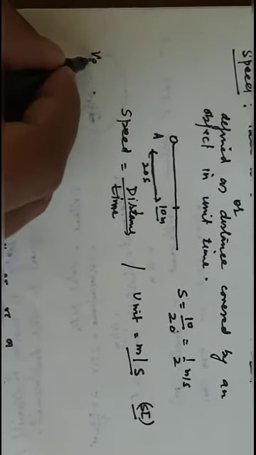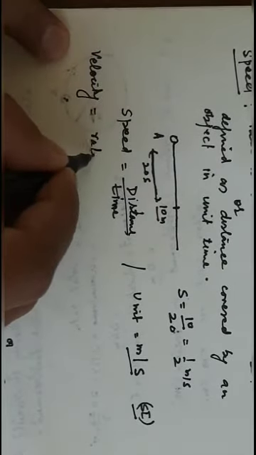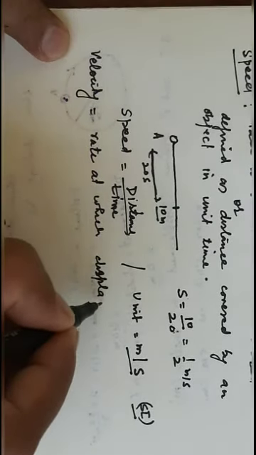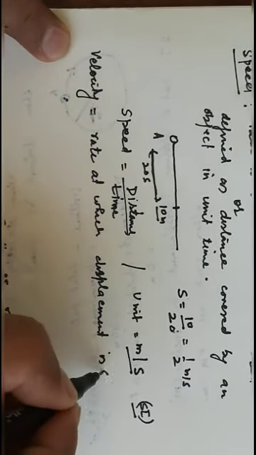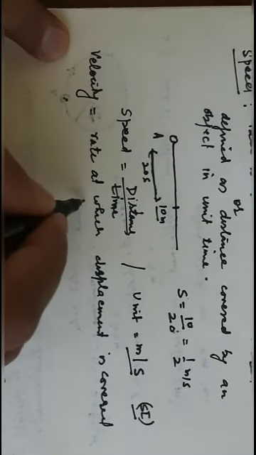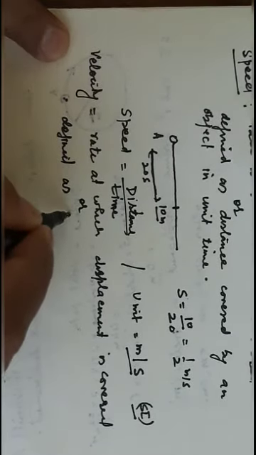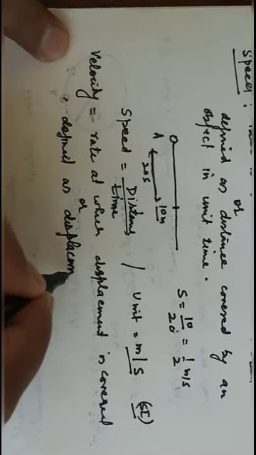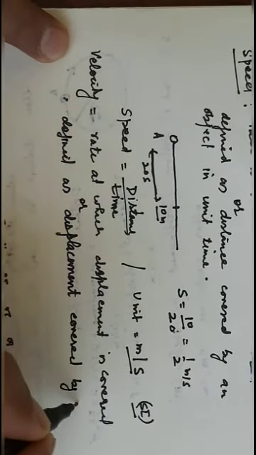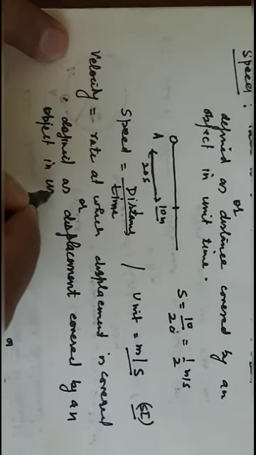Now the velocity. Velocity is also the rate at which displacement is covered, or it is defined as the displacement covered by an object in unit time.